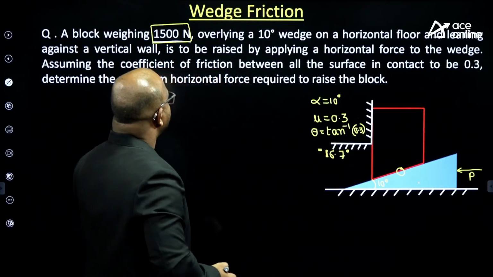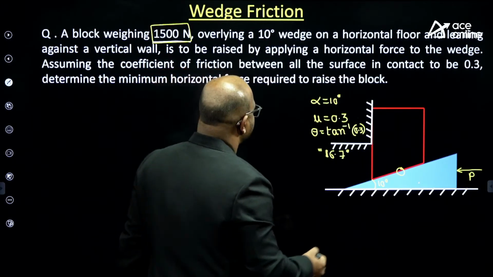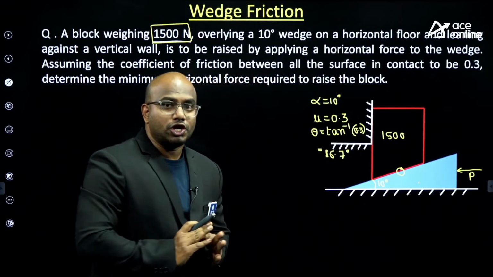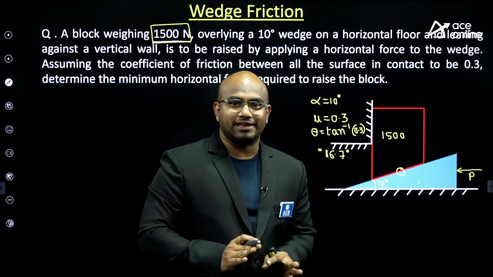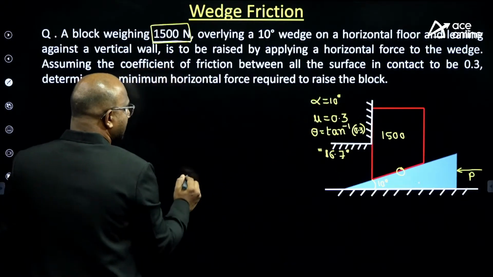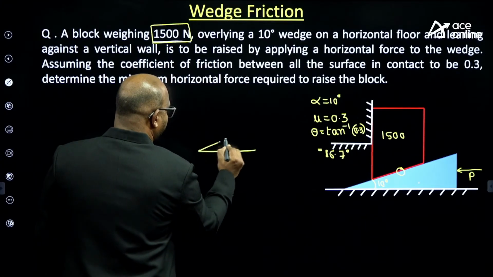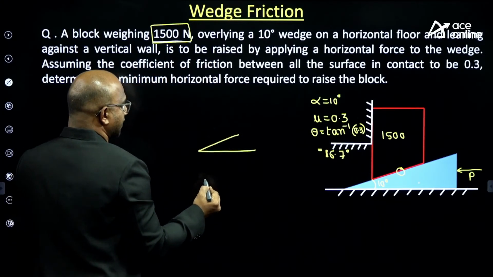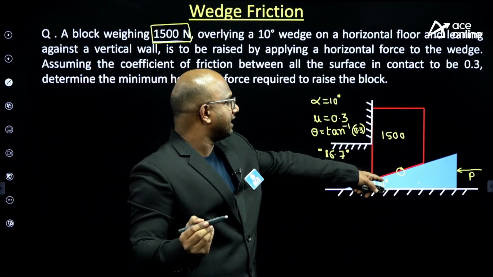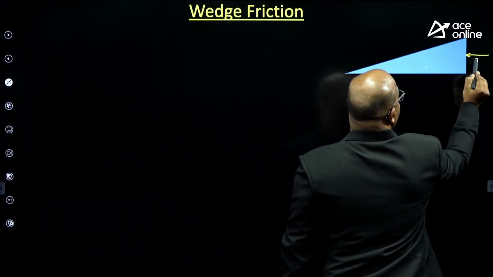Now I got this one. The question is asking: determine the minimum horizontal force required to raise the block. What is the block weight, guys? 1500. Now listen, how do we have to solve? Don't represent N and mu N and everything, directly represent the resultant, guys. I have taken a block and a wedge. On the wedge, I want to find out P.